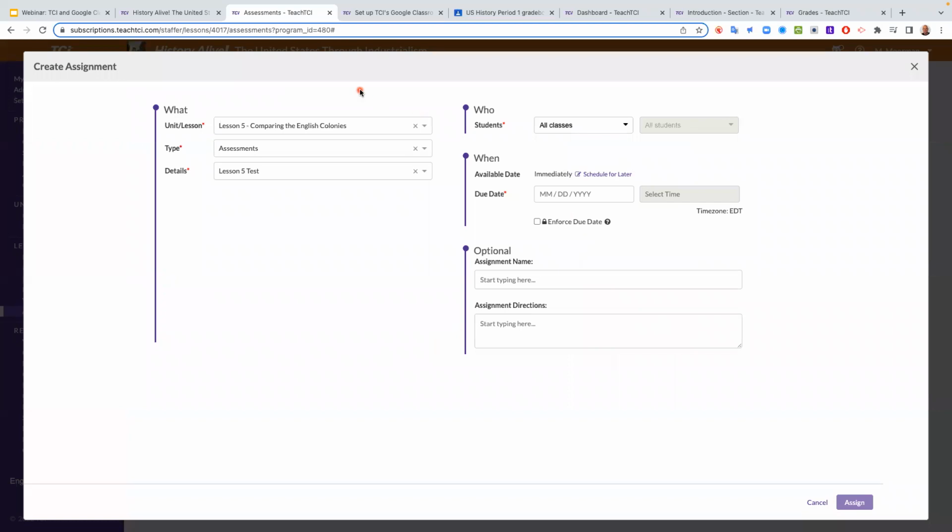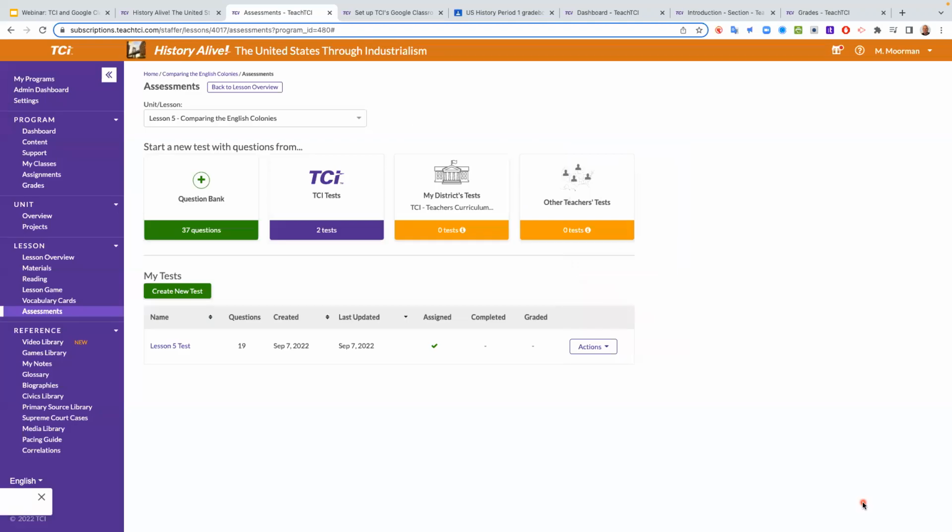So I click assign, and it's already filled out for you on the what. So, for lesson 5, assessments, all classes, again, give it a due date. You can schedule it for later if you want to push it out later. Hit assign. And it's really the same thing.